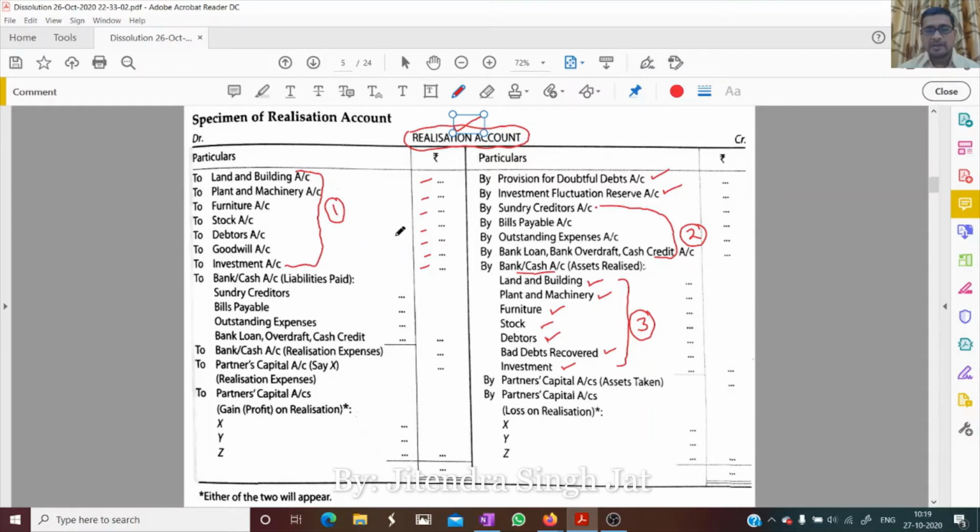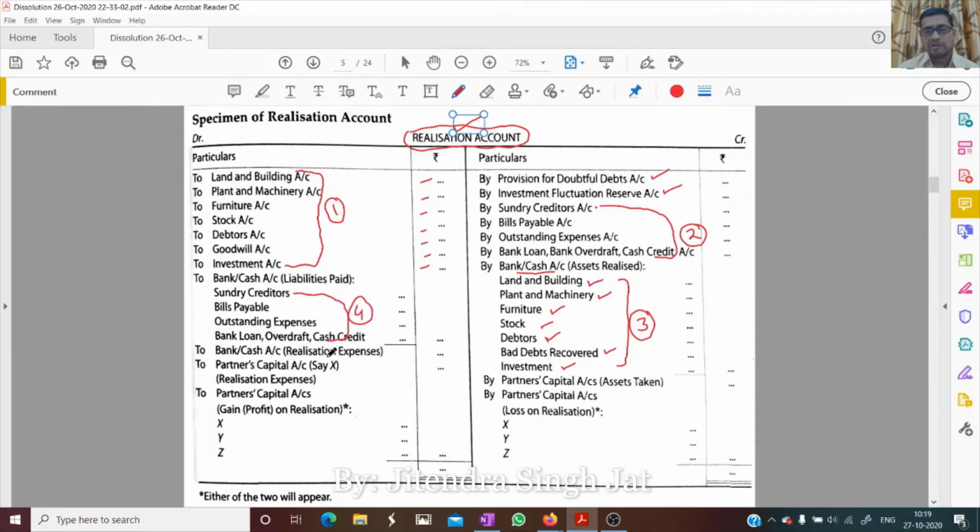So when we pay to the creditors, it is mentioned here. When we pay to the bills payable, it is mentioned here. When we pay to the outstanding expenses, it is mentioned here. Whatever amount we actually pay, bank loan, overdraft, cash credit, whatever actual amount is paid, it is mentioned. So this is your fourth step.